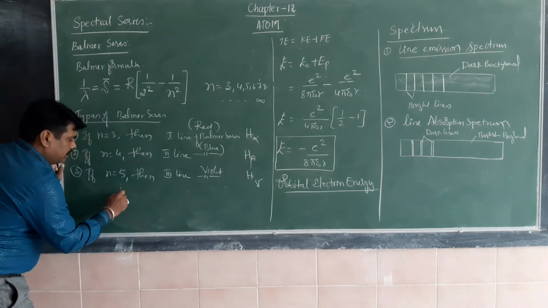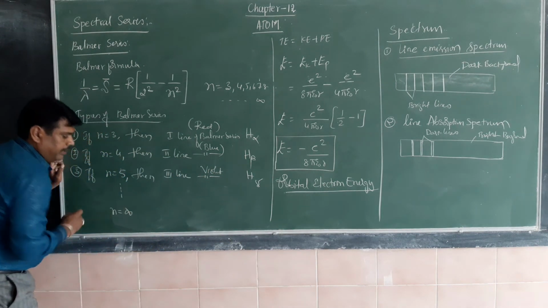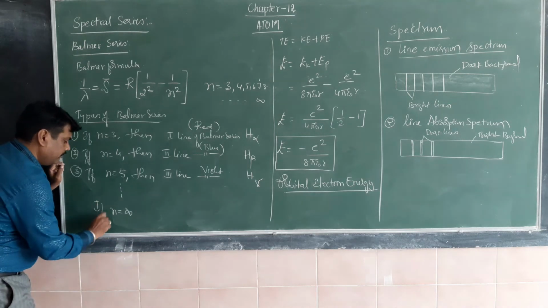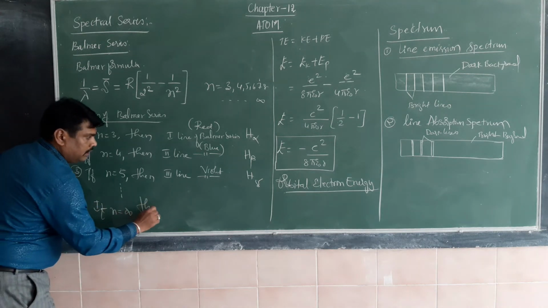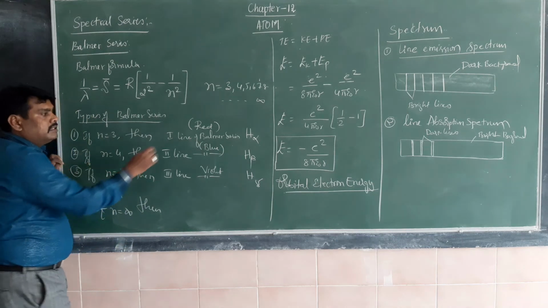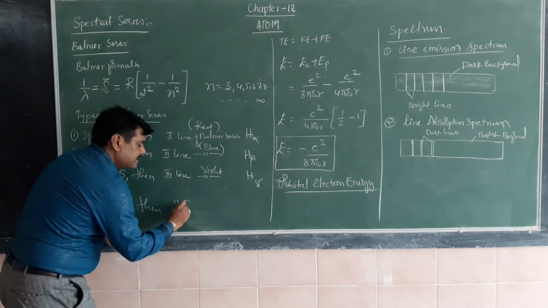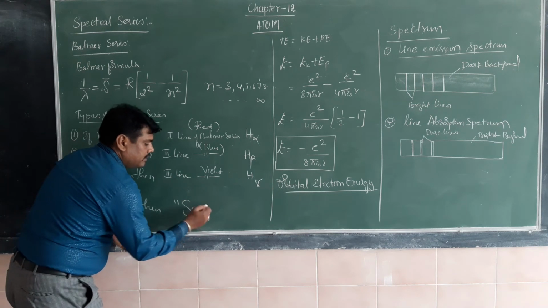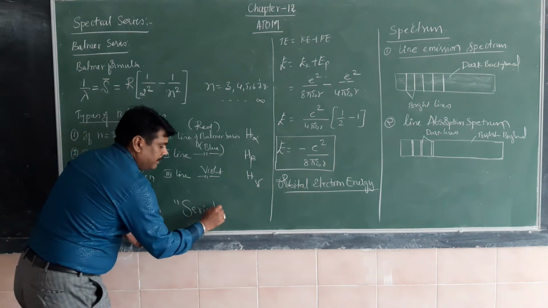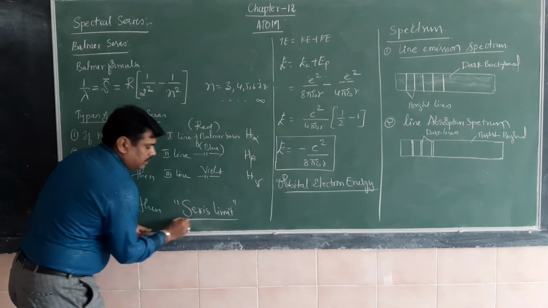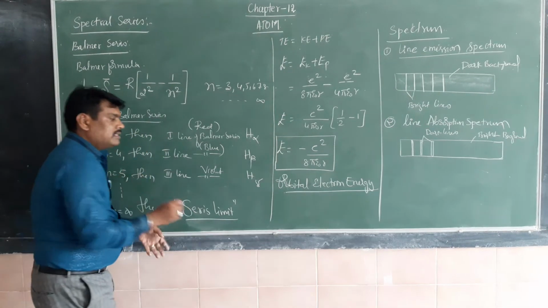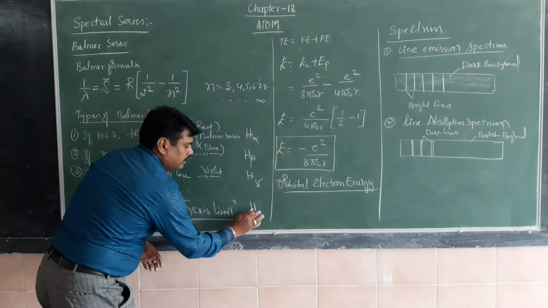If we go on giving the value, finally the n value is infinity. If the n value is infinity, then this is the last line, and the first line is H alpha. The name of the last line is series limit. This is the last line, H infinity.